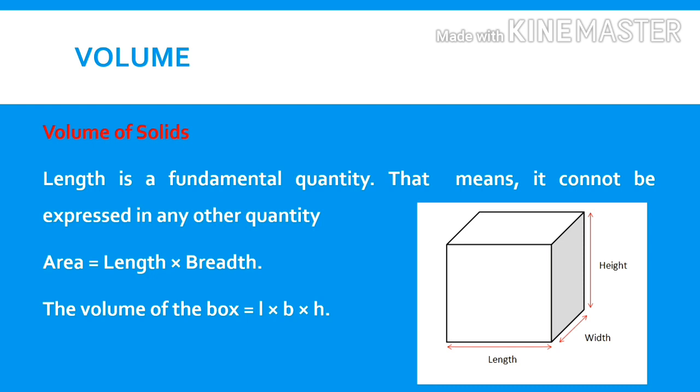Calculate the volume for the given box if length is 10 cm, breadth is 10 cm, height is 10 cm. To calculate the volume, we have to multiply the length into breadth into height. So we get 10 into 10 into 10, that is 1000 cubic centimeter,